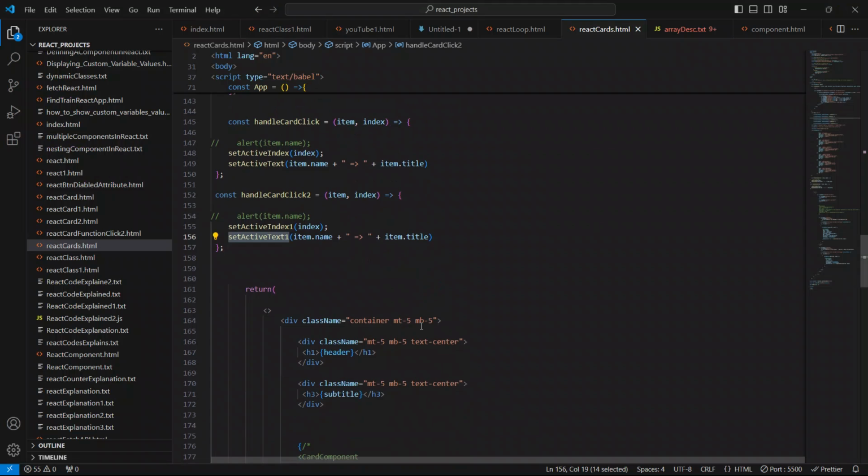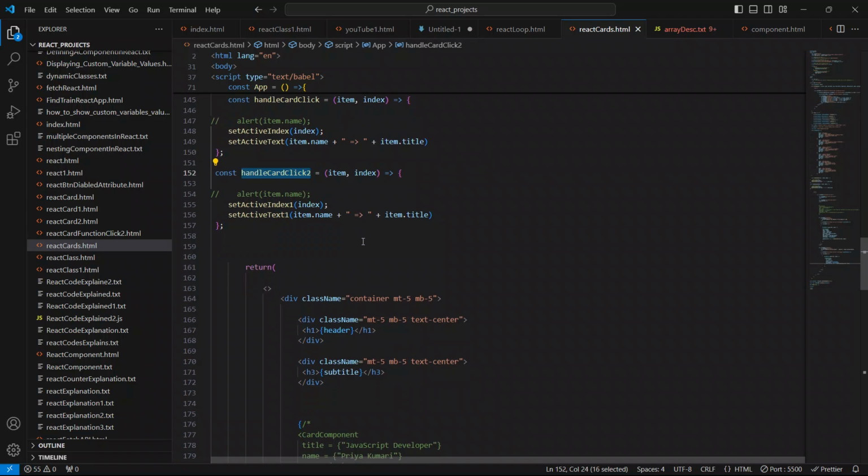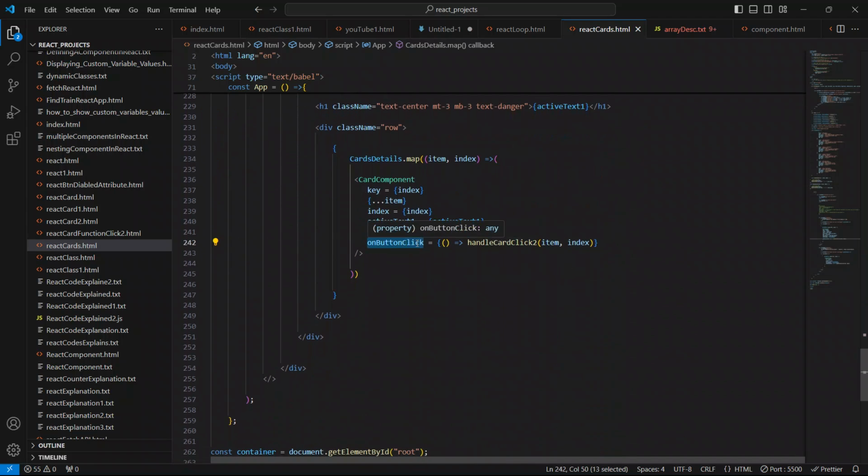I'm sorry guys. So handle card click 2, button click, handle card click 2, and I have passed this item and index. Active index, make it 1 and active text.